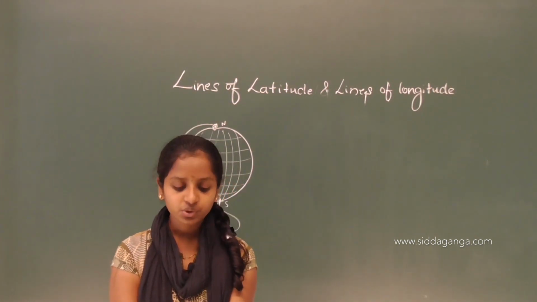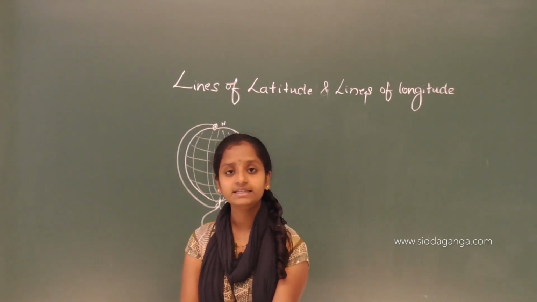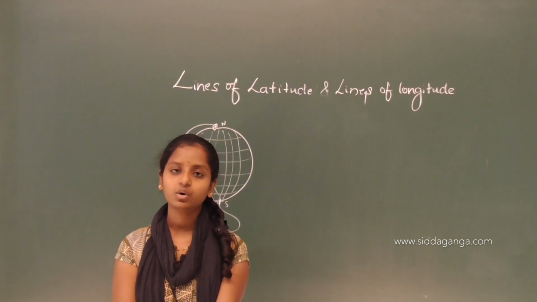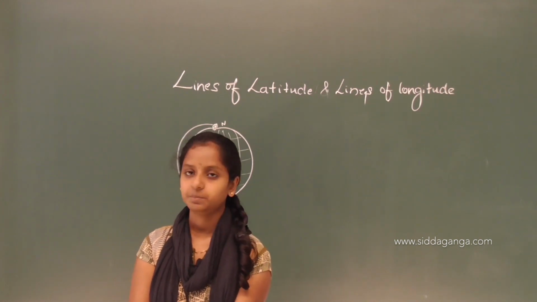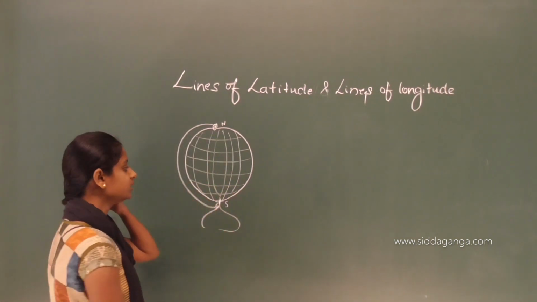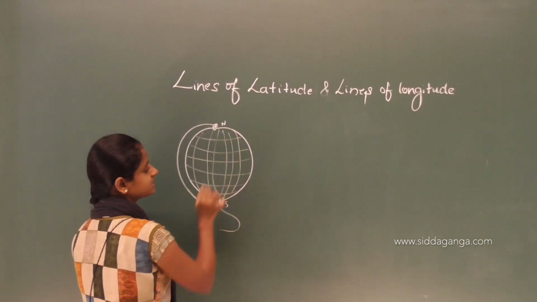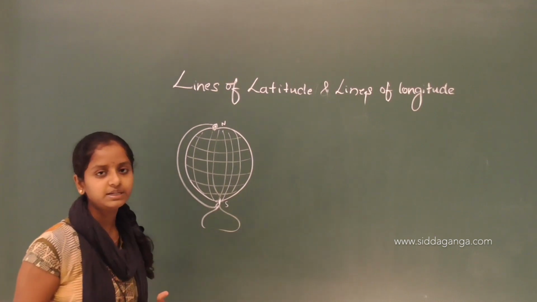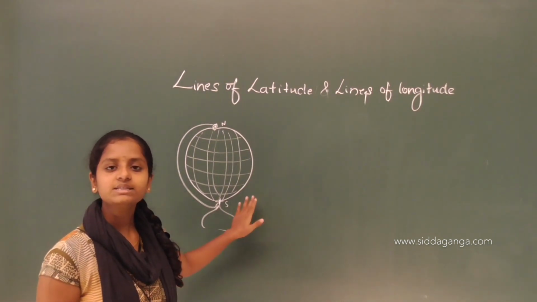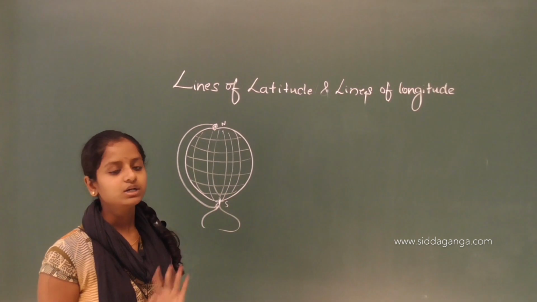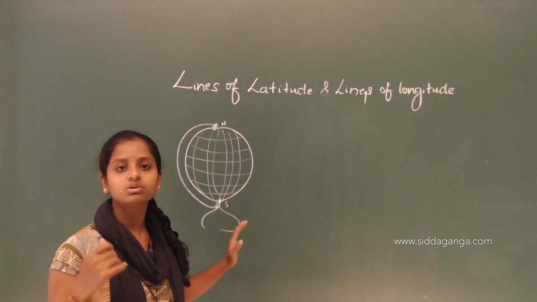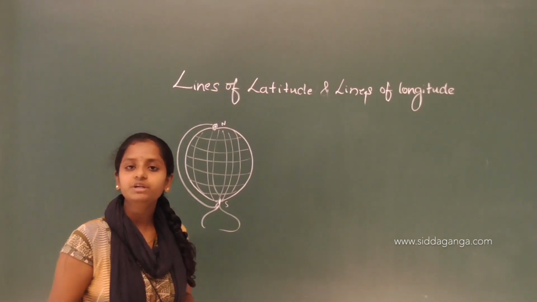But do you know how to locate these places on the earth, or how you can reach these places? Here this globe shows us so many places, but we can see those places on a globe. If we want to locate the places on the earth's surface, what will we do?